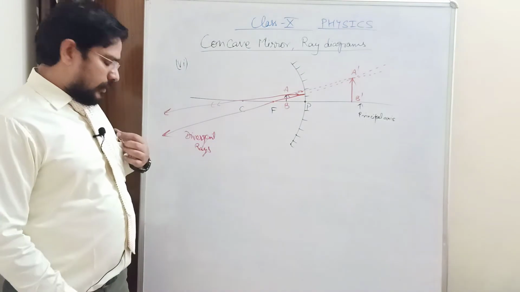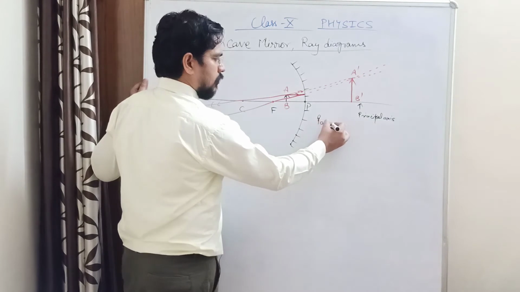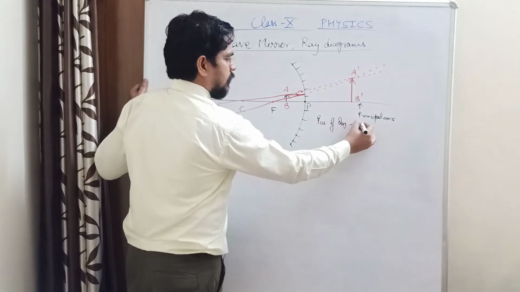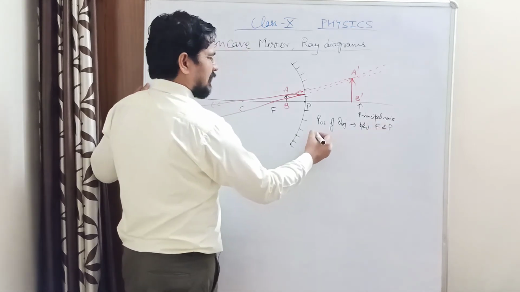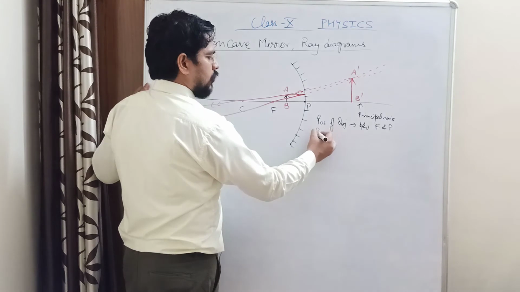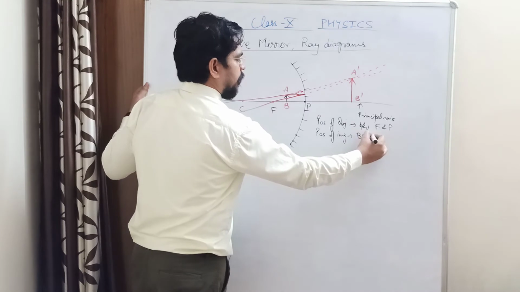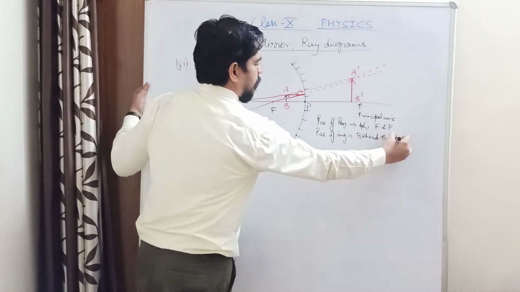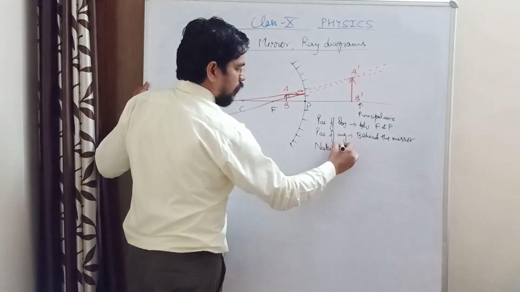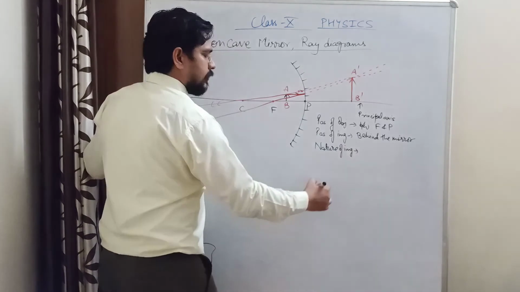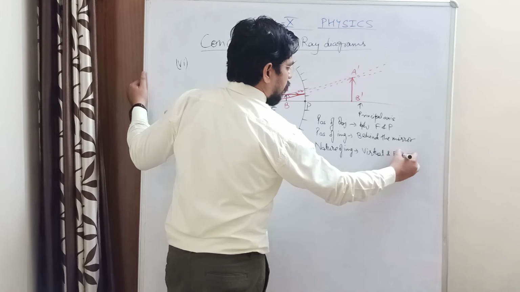So let me write the details for you. The position of object is between focus and pole, and the position of image is behind the mirror. Nature of image is virtual and erect.